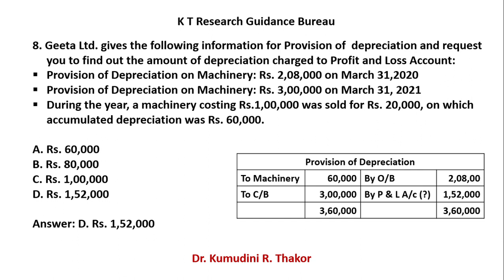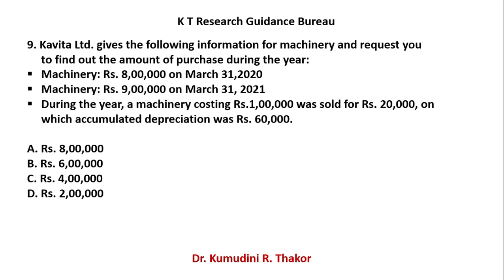Okay, let's try to understand with another question. What is the question? Kavita Limited gives the following information for machinery and requests you to find out the amount of purchase during the year. In this case, what you have to find out? You have to find out purchase. So you have to prepare machinery account.